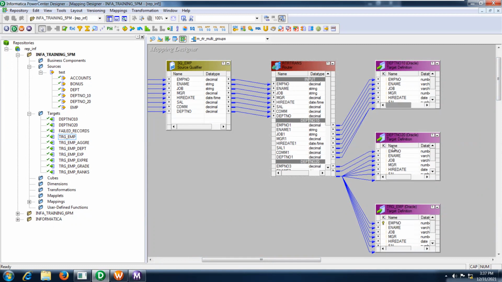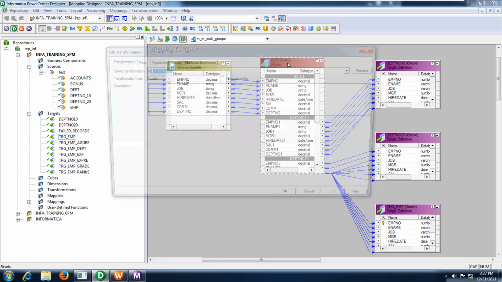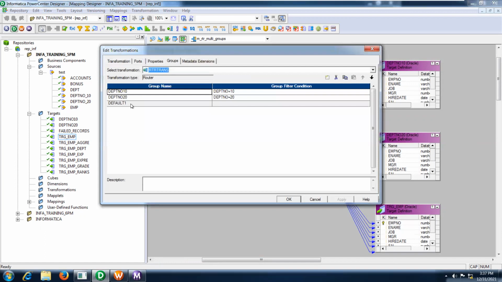So instead of using multiple filter transformations, we use a single router transformation, and we can use multiple groups, as user defined. Whatever records do not satisfy your user defined groups will come under your default group. This is one time activity. Once you create any single group, your default group will be created automatically.